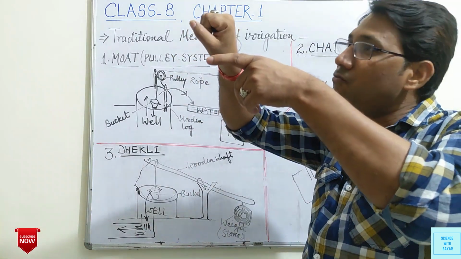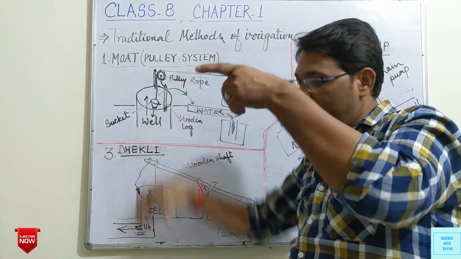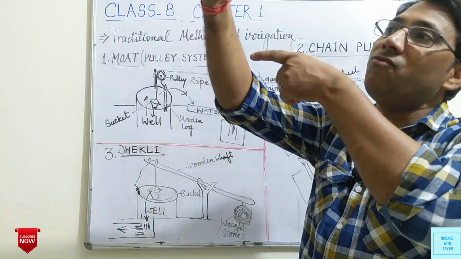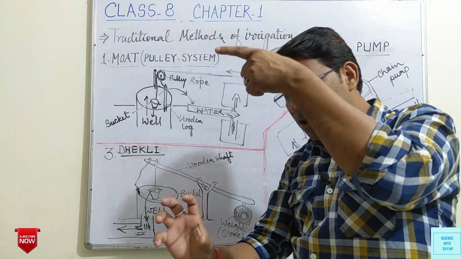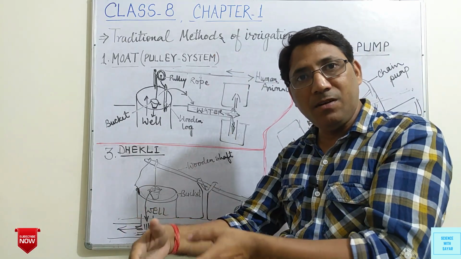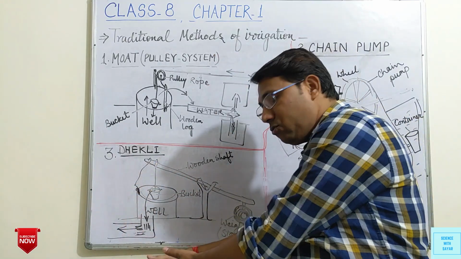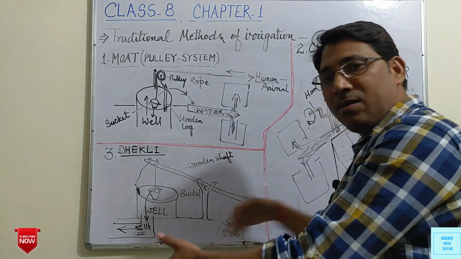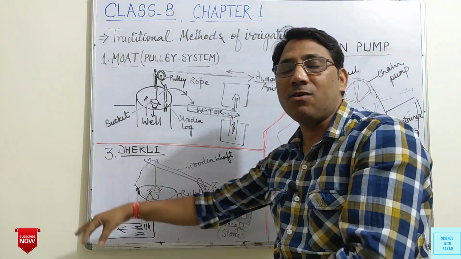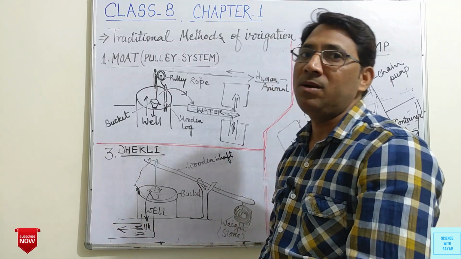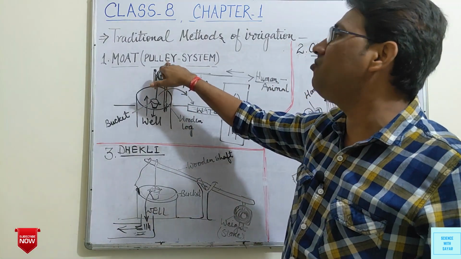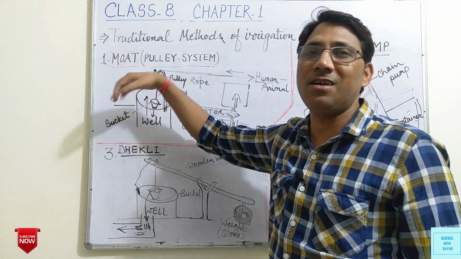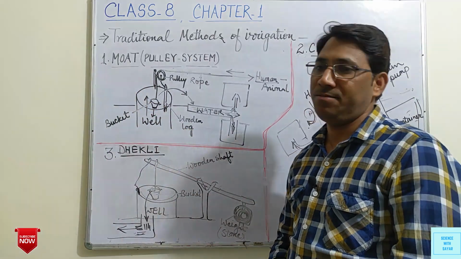Then when we pull this rope, the bucket filled with water will come outside the well, and when this comes to here, a human being will hold it and empty it into a structure where the water will be supplied to various small parts of the field where crops or plants are grown. So in this system, pulley system is used. So this is known as pulley system or MOT. This is a traditional method of irrigation.